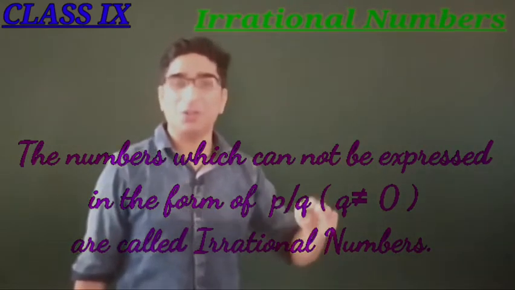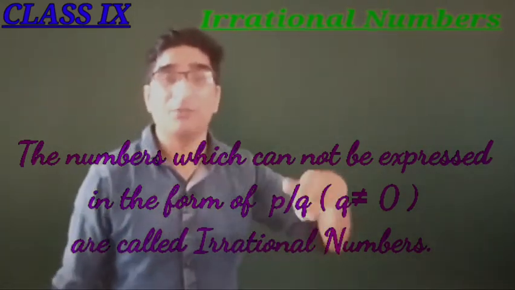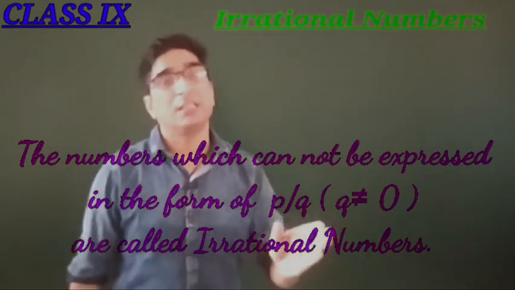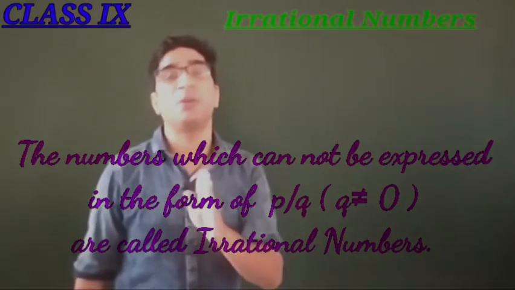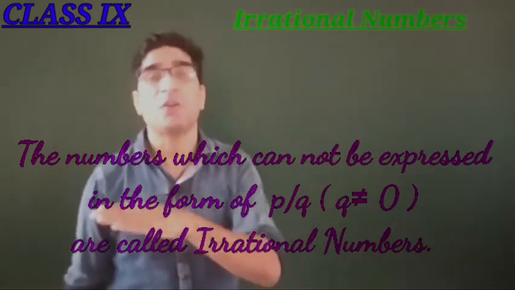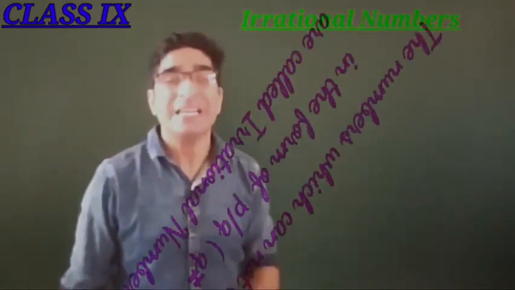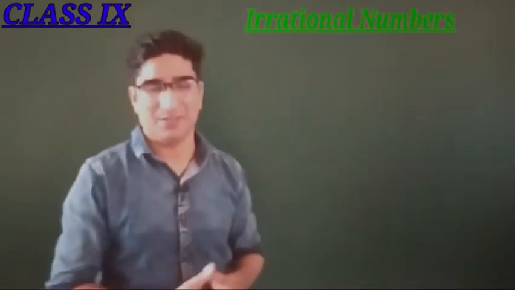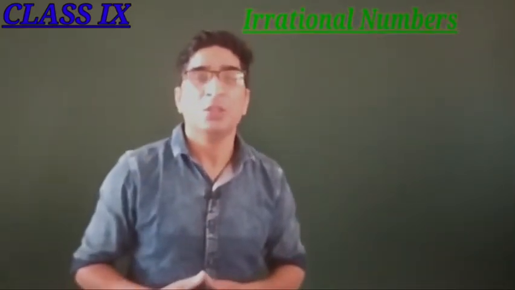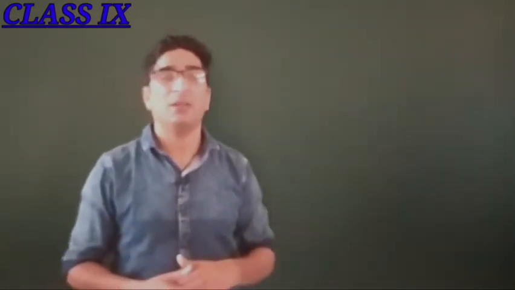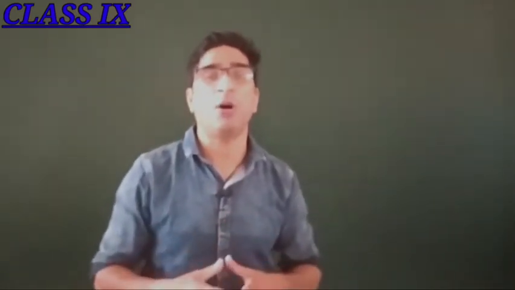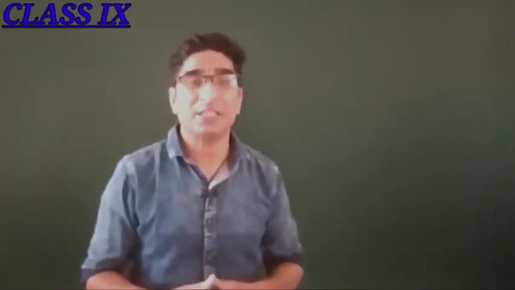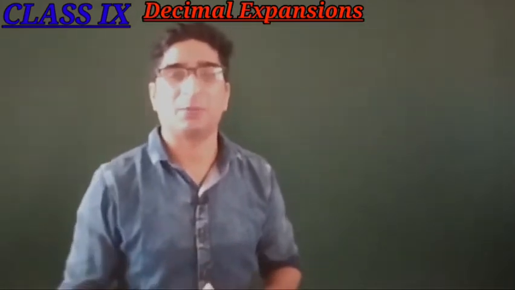As you know that the numbers which can be expressed in form of P by Q, in form of a fraction, these numbers are rational numbers. Then the numbers which cannot be expressed in form of P by Q are not rational. These numbers are termed as irrational numbers. So in this class we are going to learn these irrational numbers. Okay? So before going to learn irrational numbers, we should have a clear idea about our decimal expansion. So let's start our discussion to understand decimal expansion.